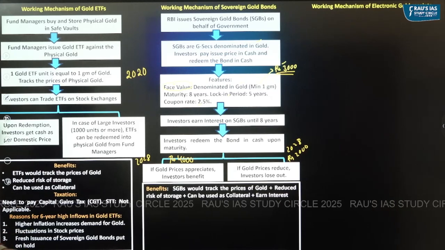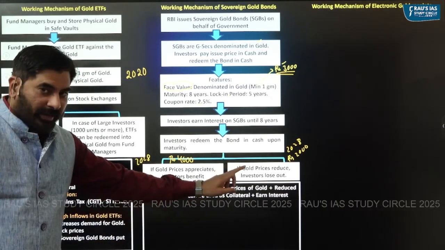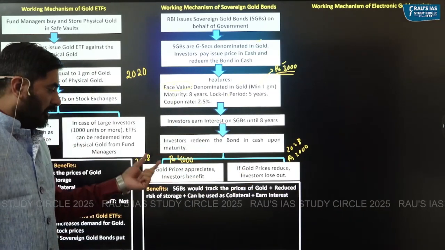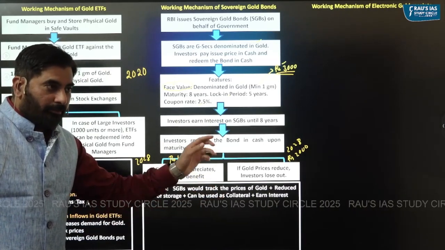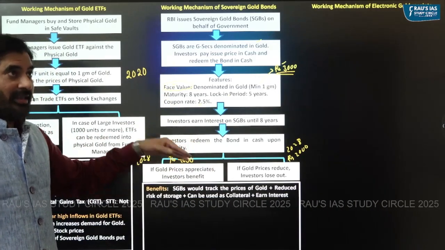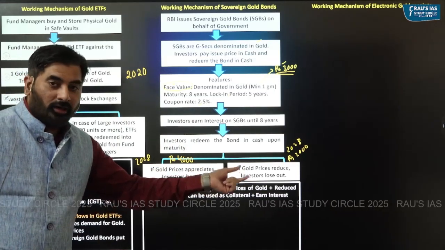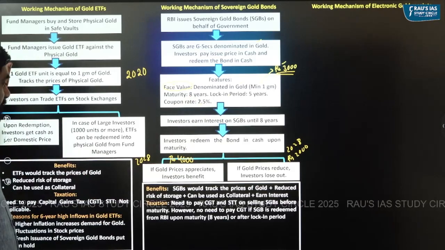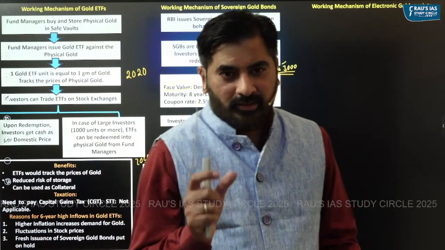What are the benefits of sovereign gold bonds? Sovereign gold bond would track the prices of physical gold, just like an ETF. There's reduced risk of storage and you can use it as a collateral. And plus, one benefit which sovereign gold bond gives as compared to an ETF is that on sovereign gold bond, you'll earn an interest of 2.5%.